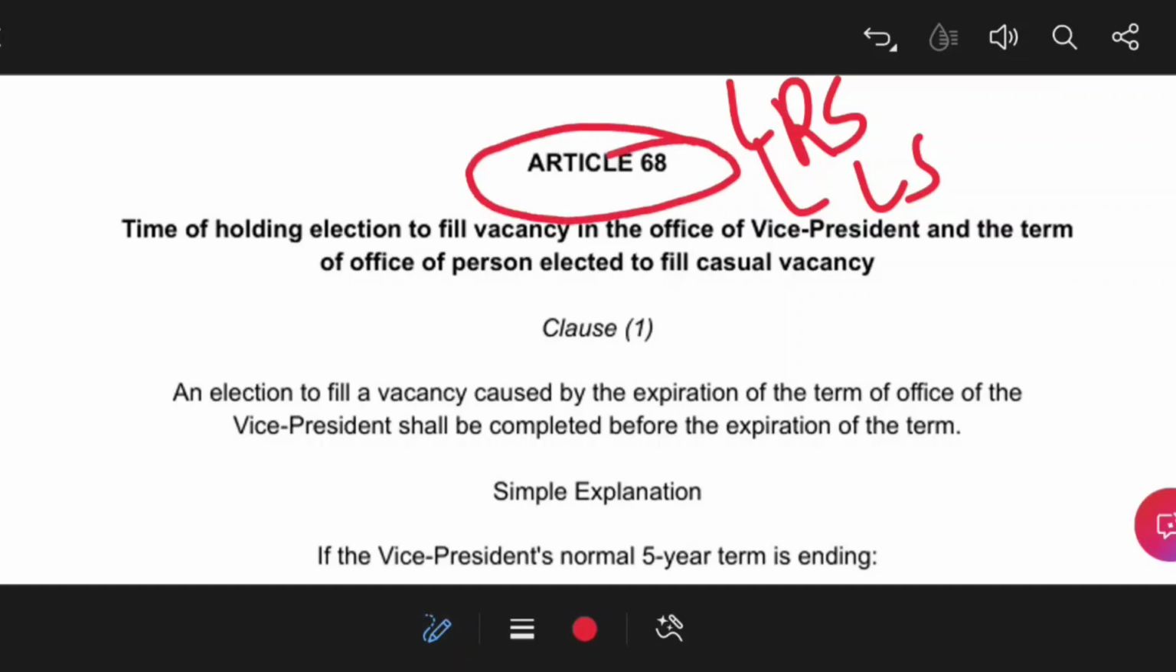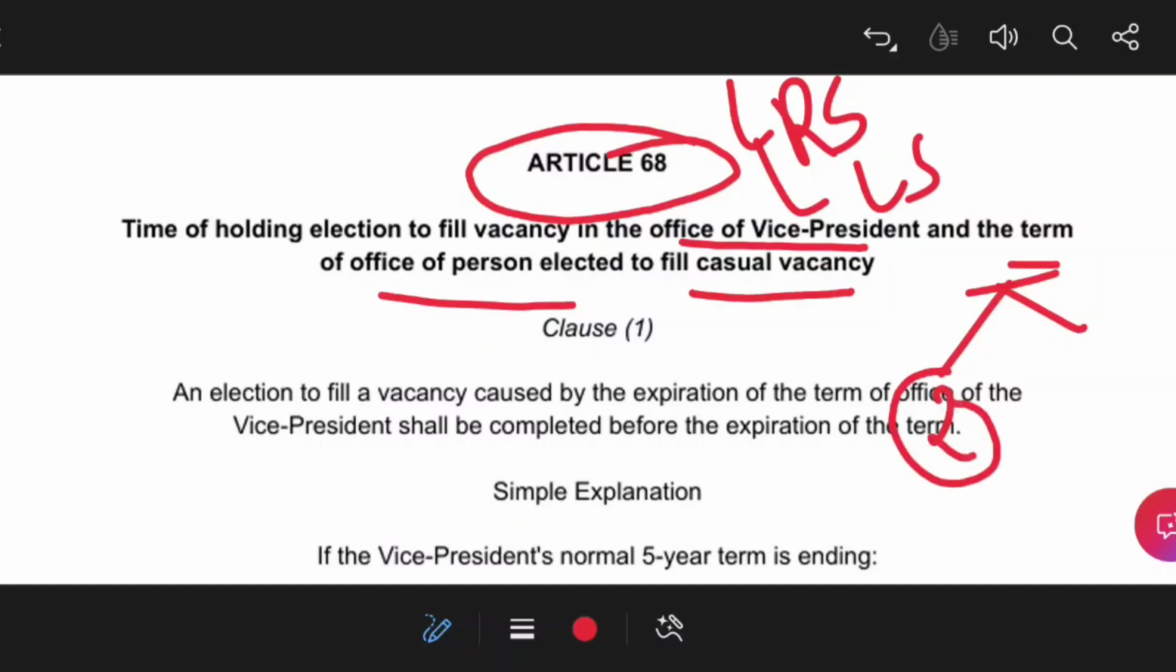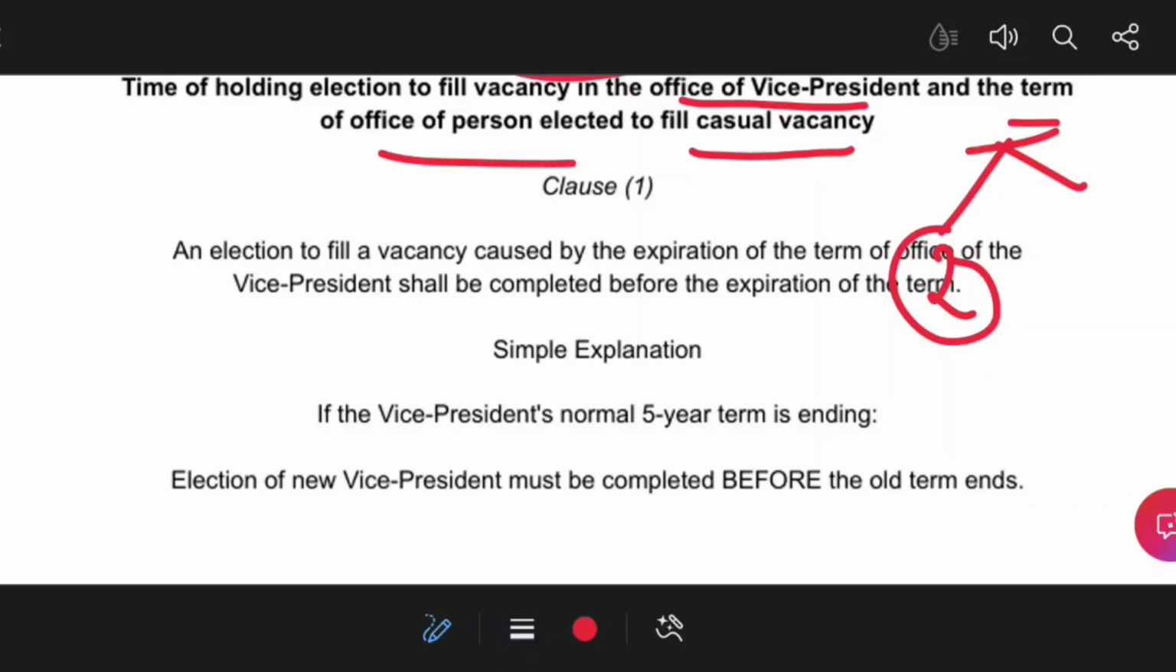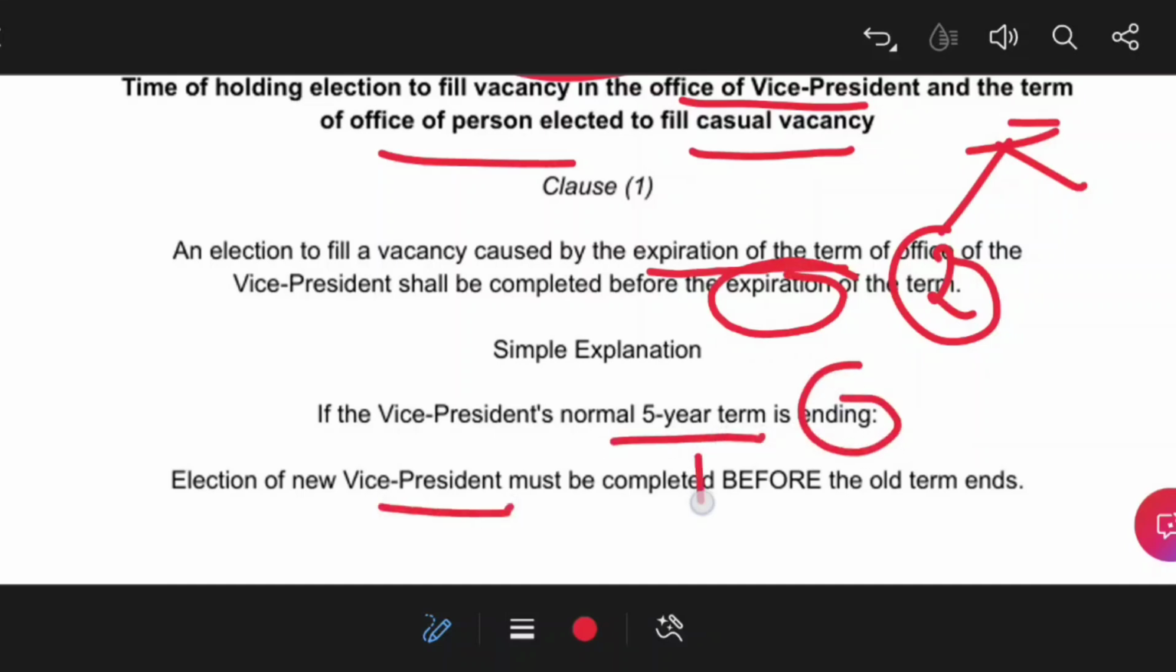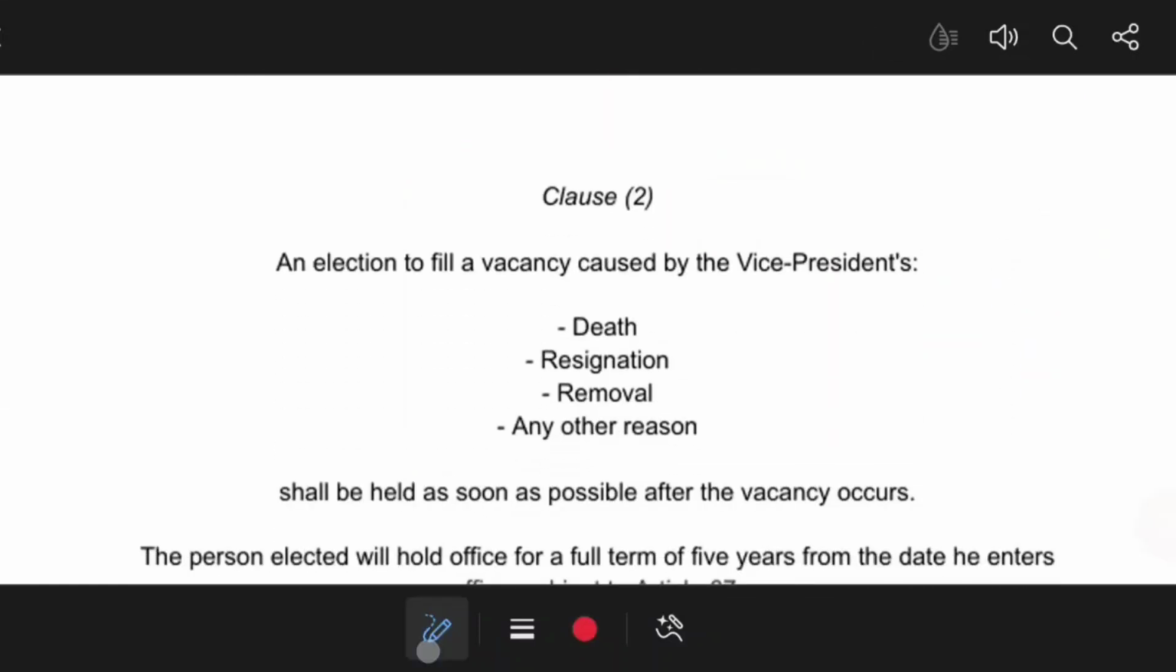Now Article 68. Time of holding election to fill vacancy in the office of vice president and the term of office of vice president elected to fill casual vacancy. So there are two types of vacancy: when the term is over, or when the vice president resigns or is unable to perform his or her duty. An election to fill a vacancy caused by expiration of the term of office shall be completed before the expiration of the term, which I have already discussed. If the normal 5-year term is ending, the election for the new vice president must be completed before the old one ends. This is one way a vacancy could arise.